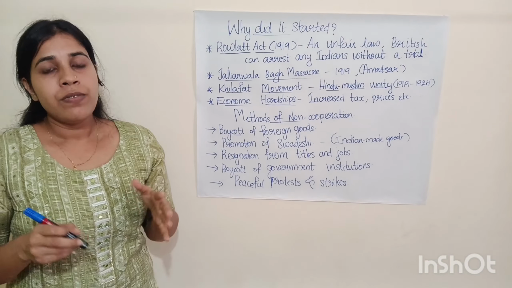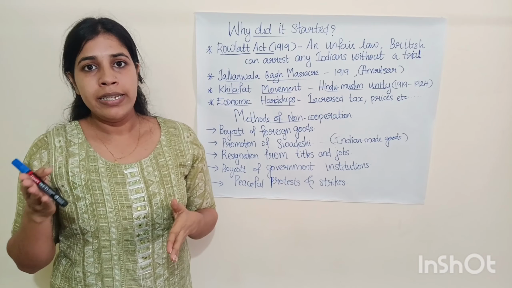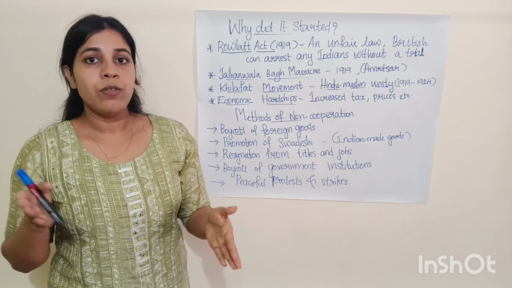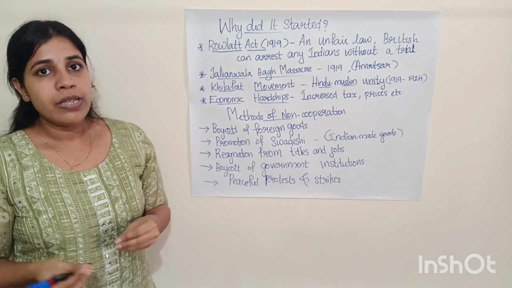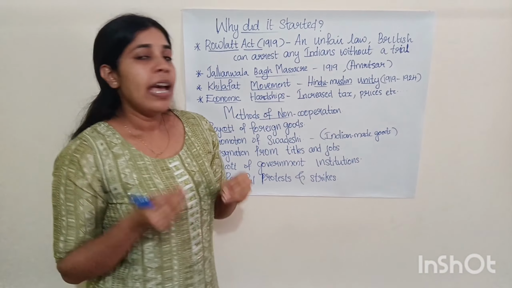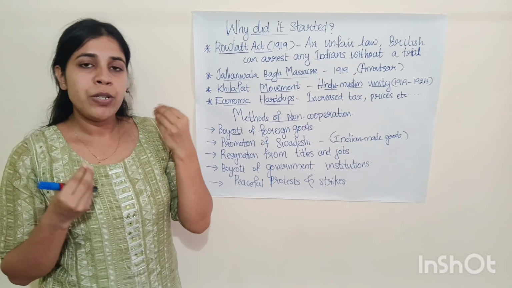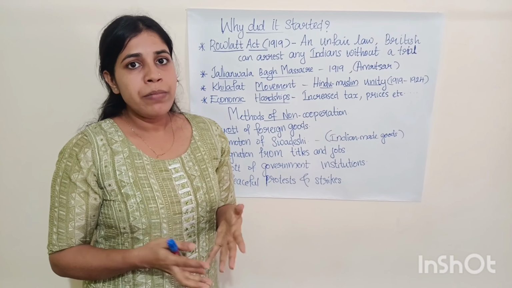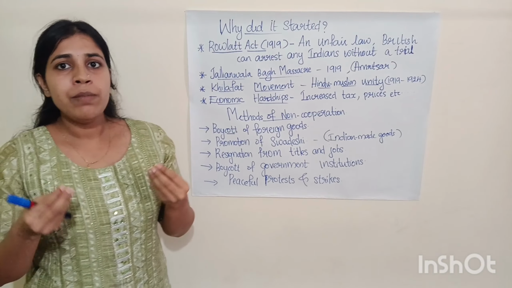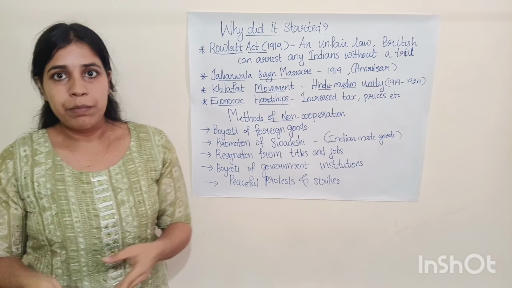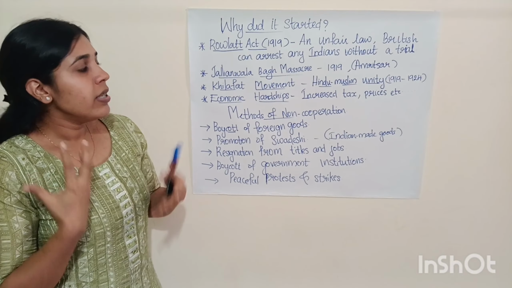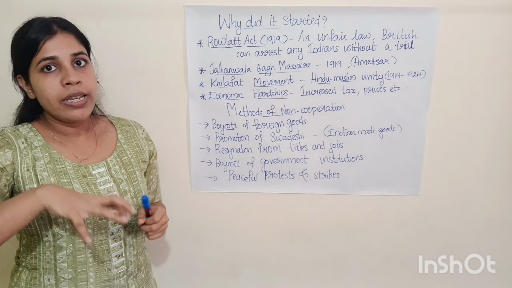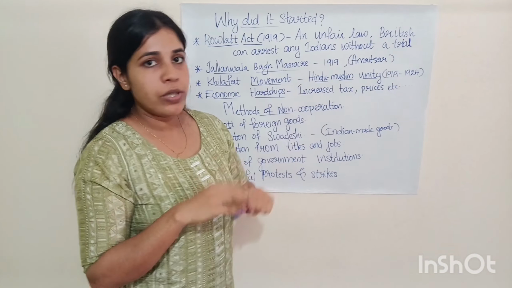And we know that the First World War happened between 1914 and 1918. In the First World War, Turkey was defeated and the British followed a very harsh treatment towards the Turkish Sultan, and it made Indian Muslims very upset. So they started this movement, and another intention of this movement was to bring harmony between Hindus and Muslims.